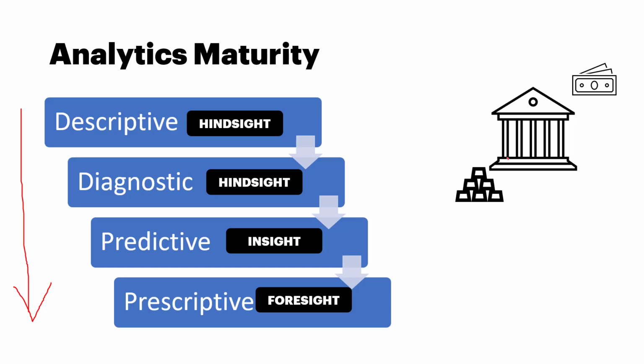Now we go here. So we saw that from hindsight we are going to insight, and we are going to foresight, the information before it happens. So that's a foresight. This is the maturity of analytics which we see in any organization.